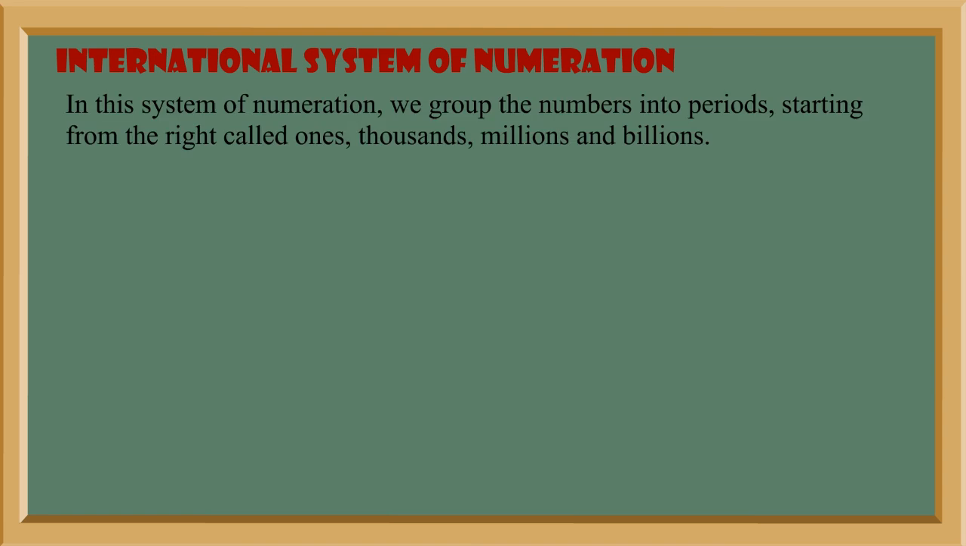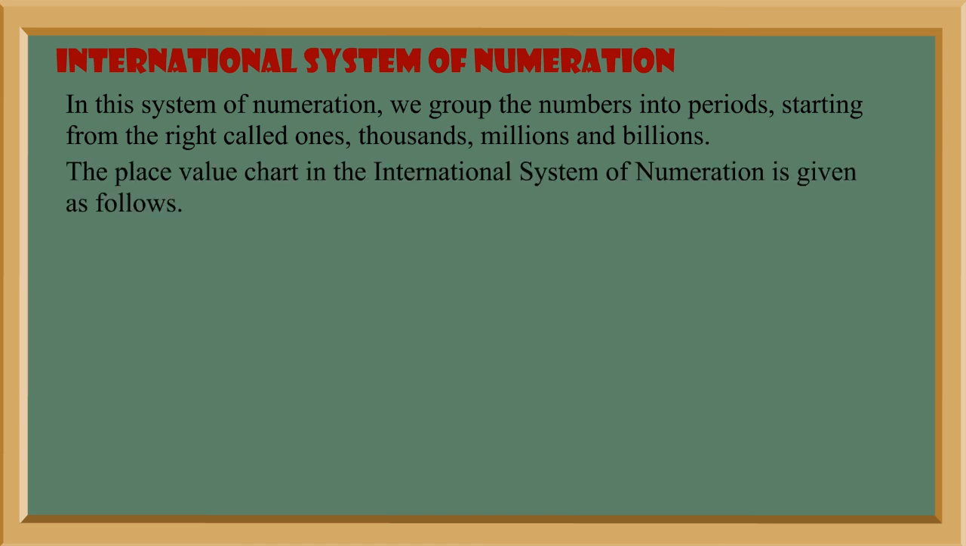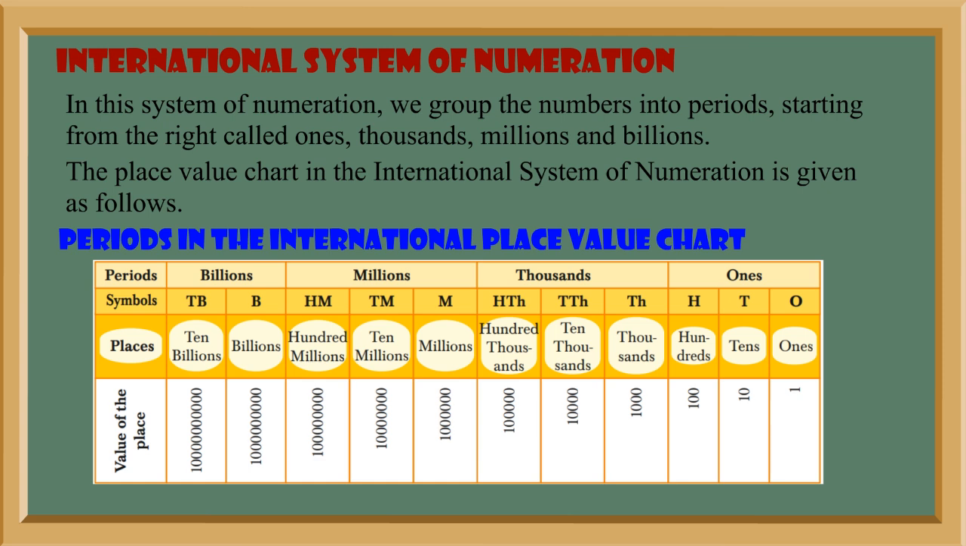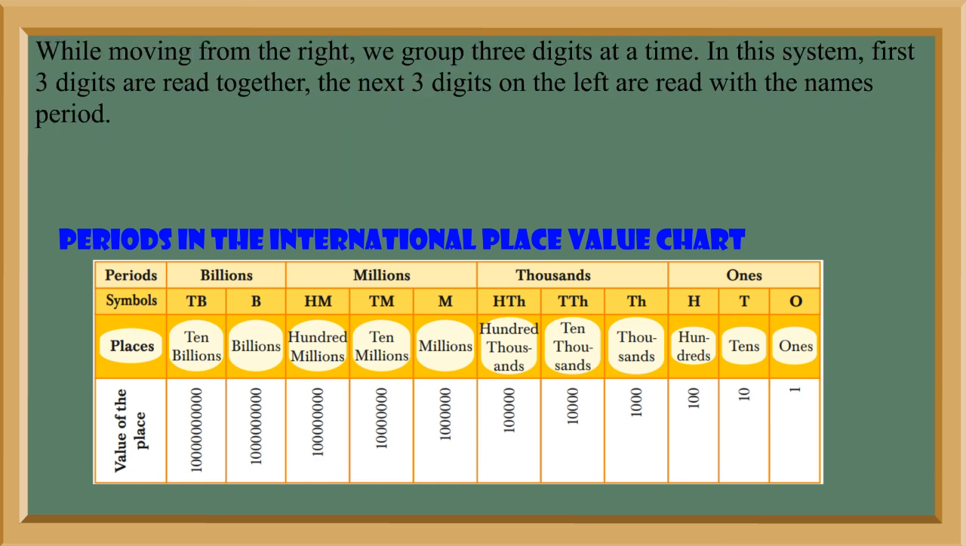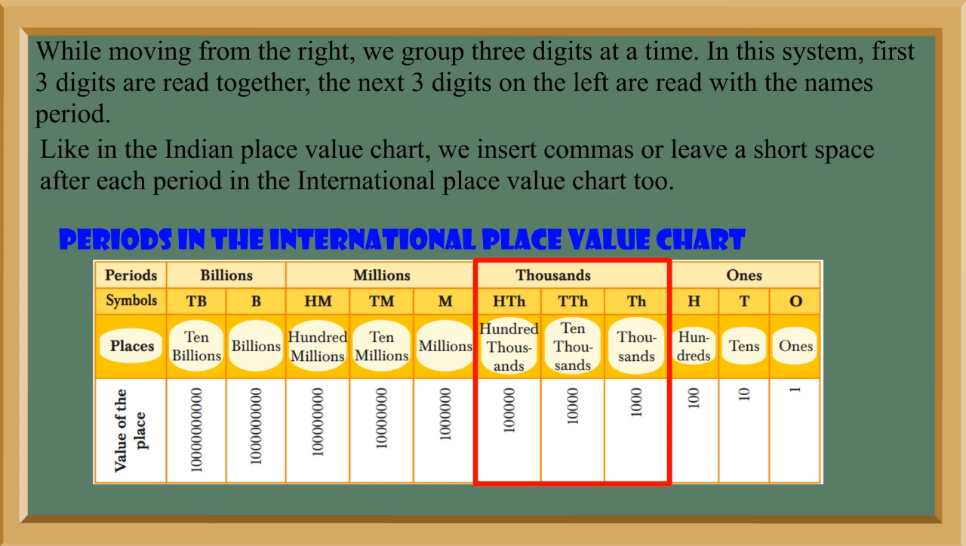In this system of numeration, we group the numbers into periods, starting from the right called ones, thousands, millions and billions. The place value chart in the International System of Numeration is given as follows. While moving from the right, we group 3 digits at a time. In this system, the first 3 digits are read together, and the next 3 digits on the left are read with the name of the period. Like in the Indian Place Value Chart, we insert commas or leave a short space after each period in the International Place Value Chart too.